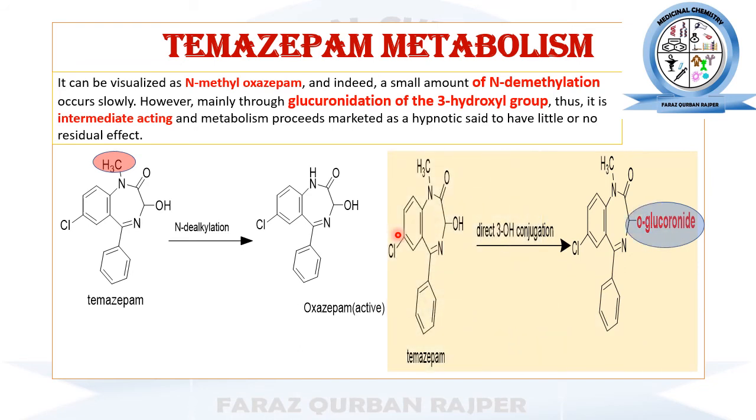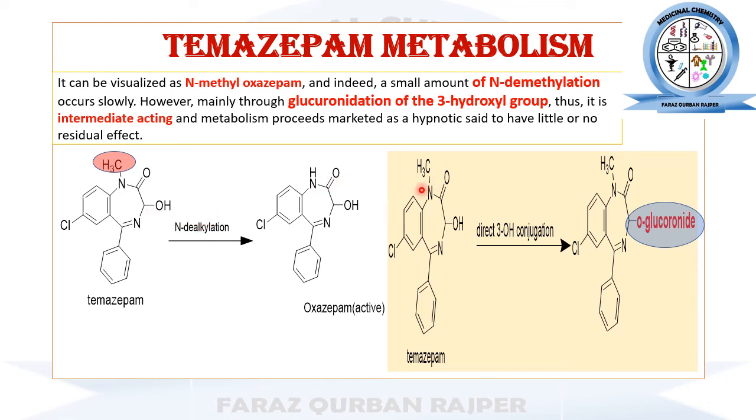Besides this, the major route for temazepam metabolism is that it can directly undergo conjugation at the third position hydroxyl group, that is the direct 3-hydroxy conjugation, by which its O-glucuronide is formed. So the two main types of metabolism reaction for temazepam: the minor reaction is that it can first undergo N-demethylation, after which O-glucuronide can be formed at this third position.